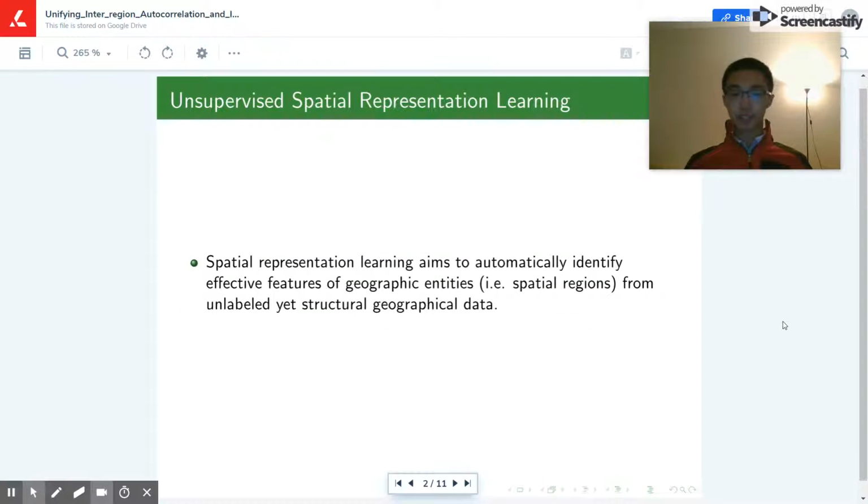Spatial representation learning aims to automatically identify effective features of geographic entities from unlabeled structural geographical data. A geographic entity could be any spatial unit such as a city or a state. It's also a place where people live, work, or entertain.